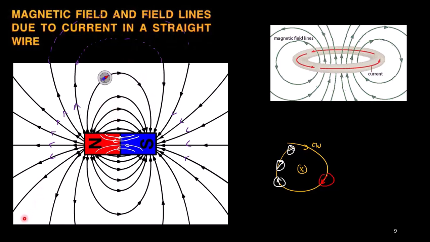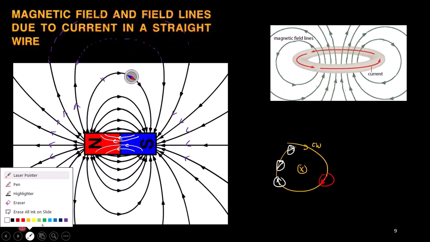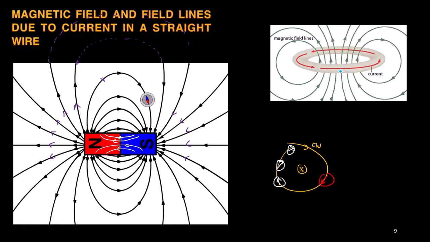Now come to the loop again. So this is the idea of the permanent magnet. Now we have discussed this loop also. And for the loop geometry, how do we find out the direction of the magnetic field?